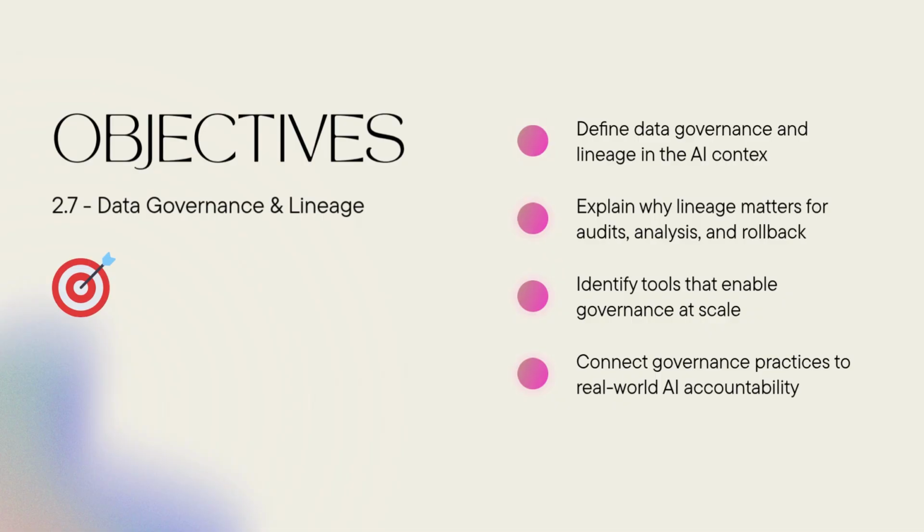Before we dive in, let's set the objectives for this section. By the end of this lesson, you should be able to define what we mean by data governance and lineage in the context of AI, explain why lineage matters for audits, analysis, and rollback, identify tools that enable governance at scale, and connect governance practices to real-world AI accountability.